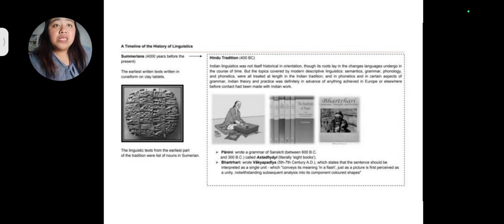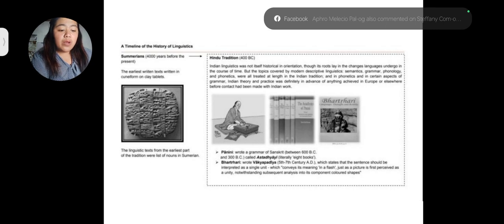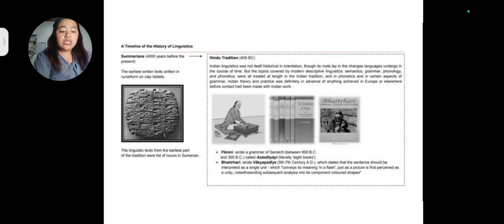So after Sumerians, here comes Hindu traditions, wherein Indian linguistics was not itself historical in orientation. Its roots lay in the changes language undergoes in the course of time. So for this one example, actually language does not stick in just one part wherein as the time goes on, linguistics or language is changing. It depends on the culture or depends on the time that people are into or the times wherein they are learning how to properly speak the language itself.